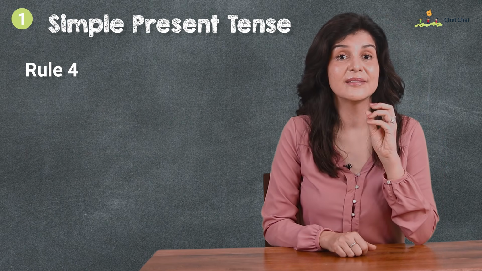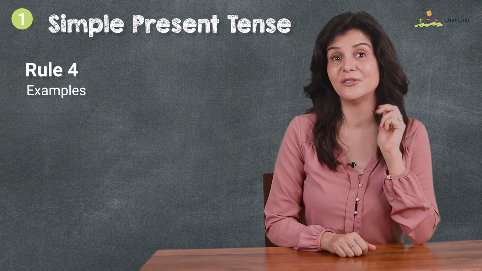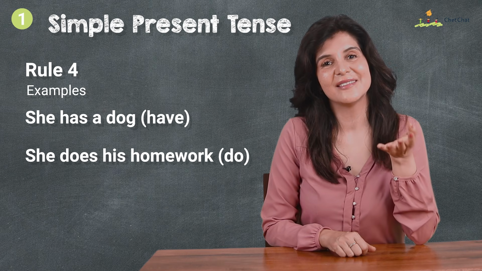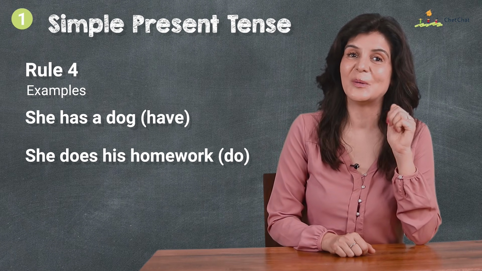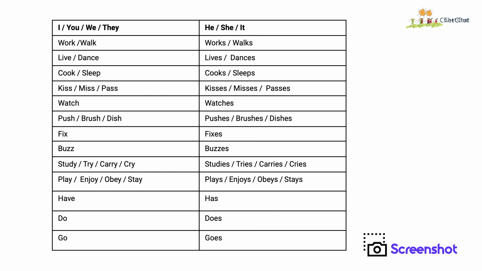The 4th one is irregular verb forms, which you will have to learn by practice. Example, she has a dog. The base form is have. She does his homework. The base form is do. He goes to the park. The base form is go. Here is a list which you can take a screenshot of.